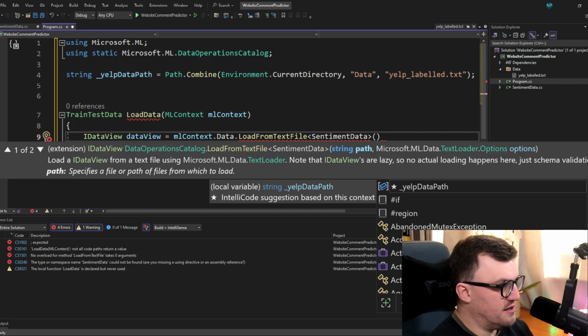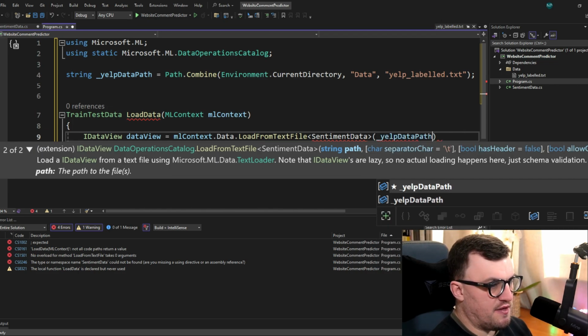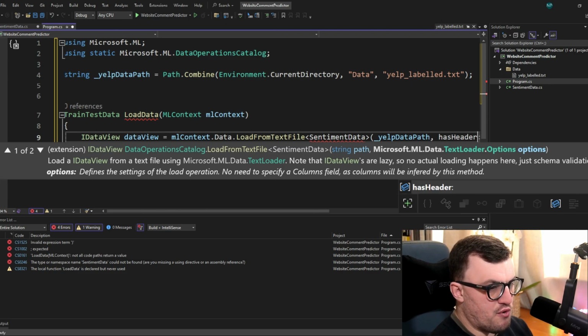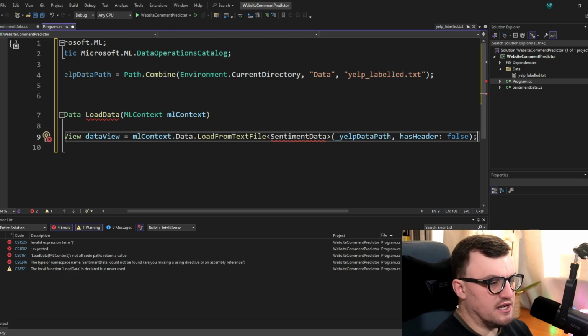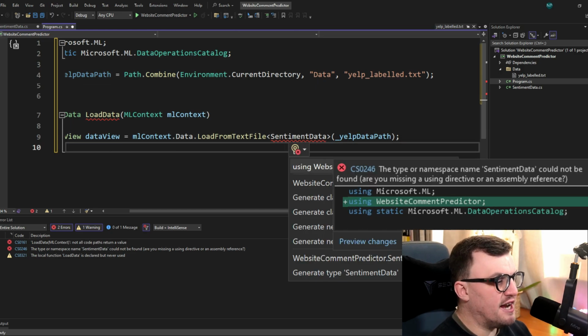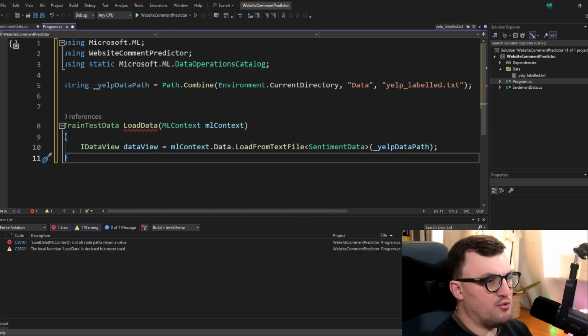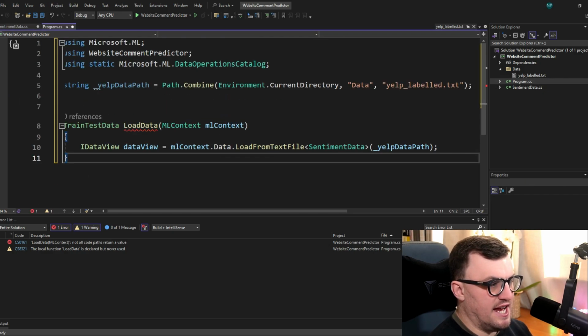So the path is the string that we created, yelpDataPath, and then I'm going to put in a property of hasHeader false. Now that is already set as false, so that's probably incorrect actually. I probably don't need to put that in, so I'll leave that as it is, and then I'll add a using statement for WebsiteCommentPredictor so that I can get the SentimentData class in here.